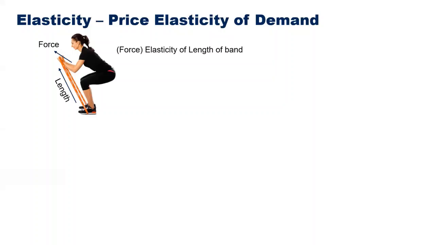We all have used something like an elastic, something that stretches, right? And this is the exact reason why we have elasticity in economics as well. So let's try to understand this elasticity. What happens is we apply a force and we see that the length of the band changes, right? We call this elasticity of length of band. And if we use the correct nomenclature, it's called force elasticity. So we are applying force elasticity of length of band, right? That's what is happening here.